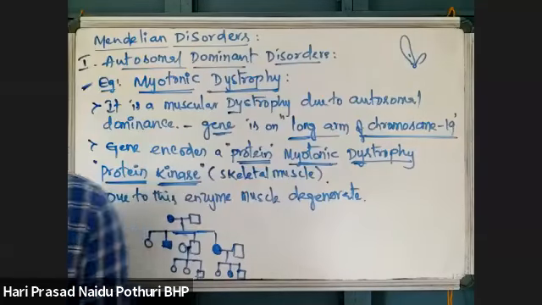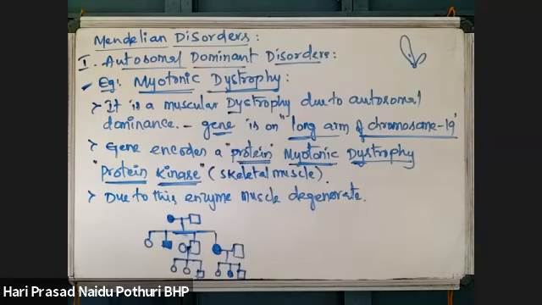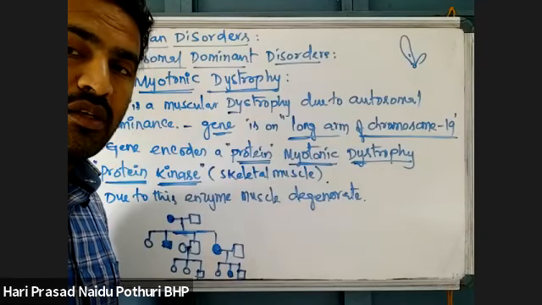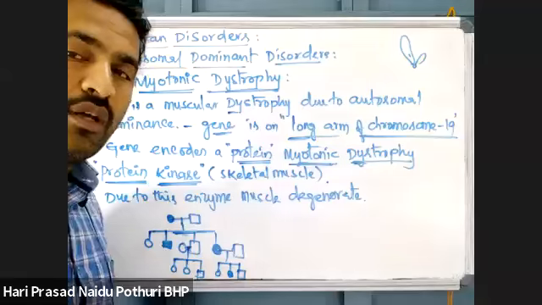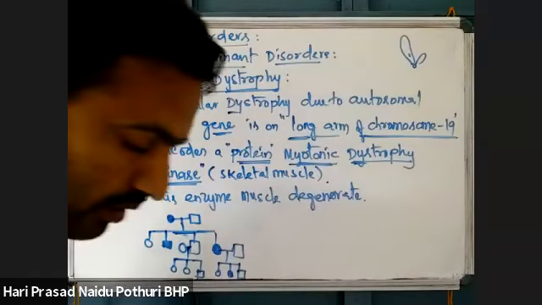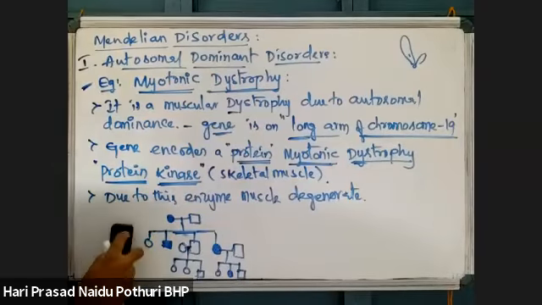That is autosomal. Otherwise, X-linked means only father to daughter, mother to son carrying. Y-linked means only father to son it will be carrying. This is already given under pedigree analysis.